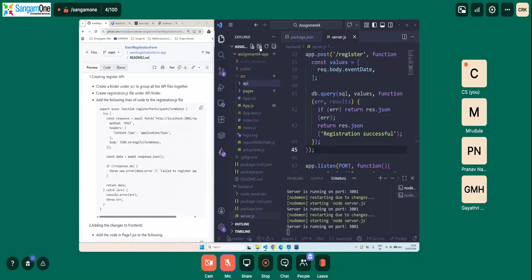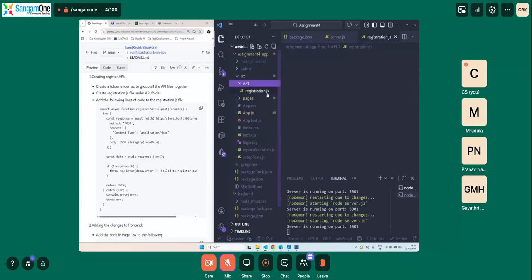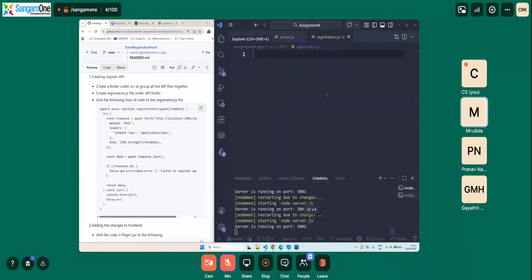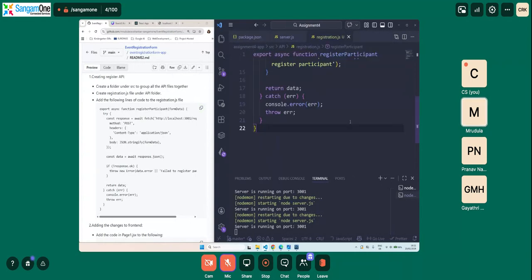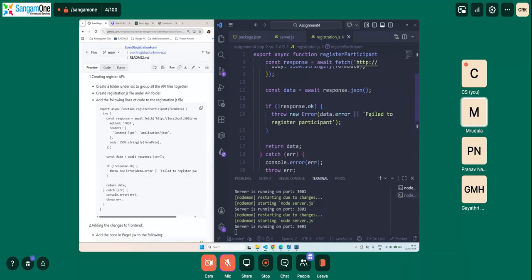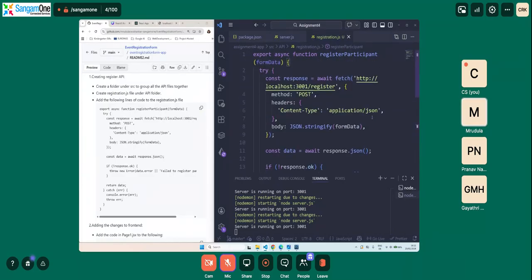Okay, so we will do this API, and then here we will say new folder, and we will say registration.js. Okay. Here what we will do is we will have a function to make sure that the registration takes place easily and successfully. Okay, we will copy paste the code and I'll explain what the code does. Okay, so what it is doing is it is an async function.